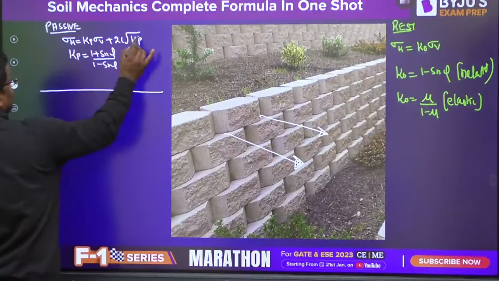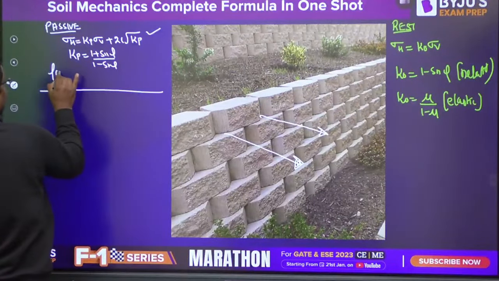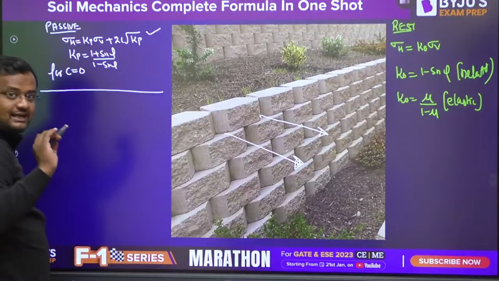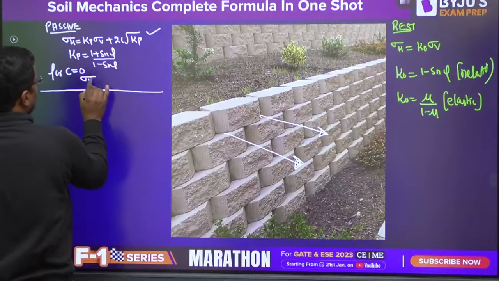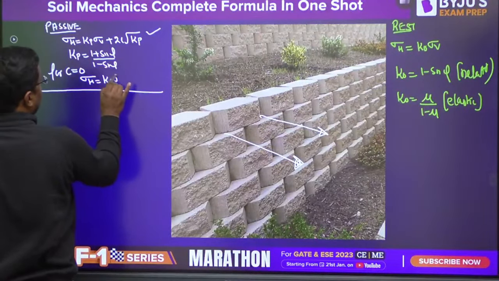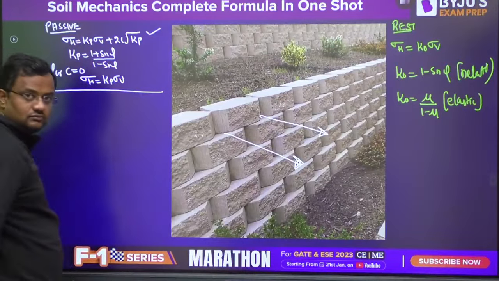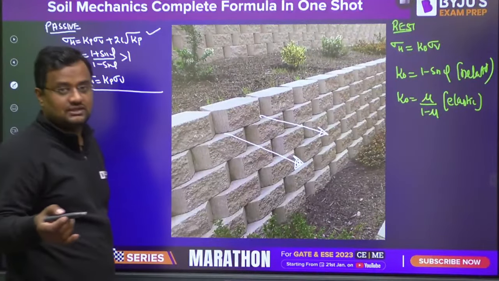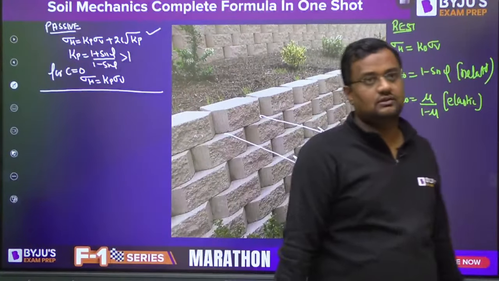This is a general expression. For C equal to 0, cohesionless soil, that is sand, sigma H is Kp into sigma V, and Kp is greater than 1. So here horizontal is the bigger stress, the major stress.